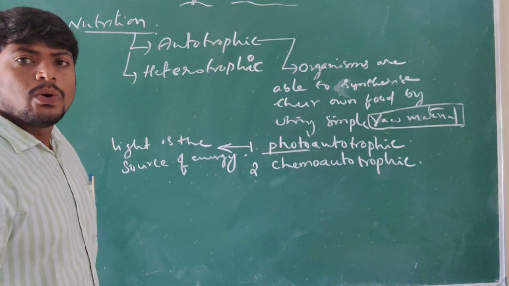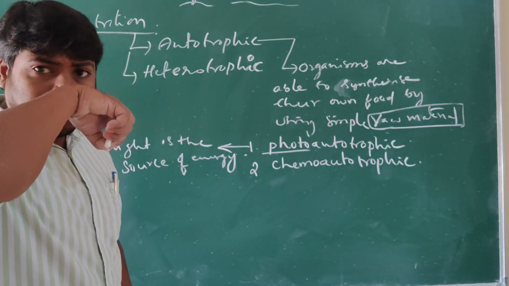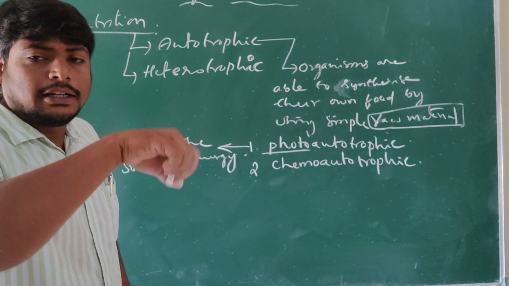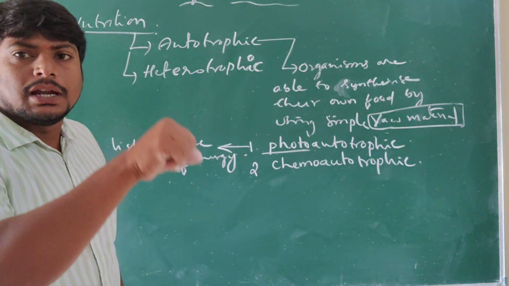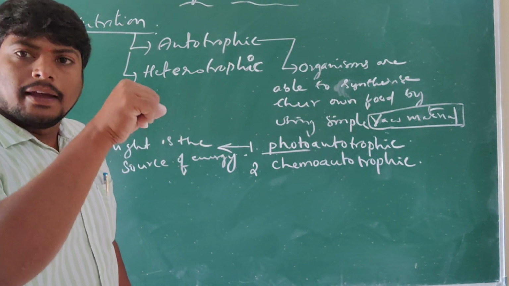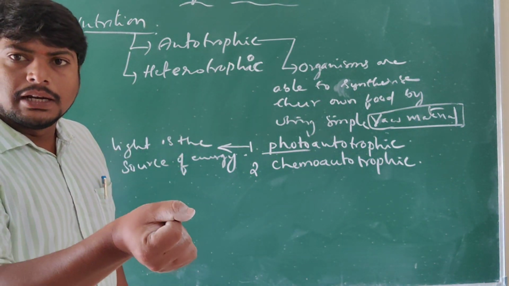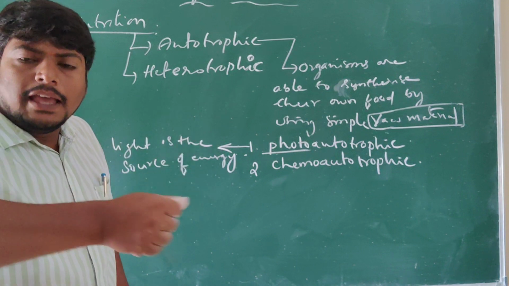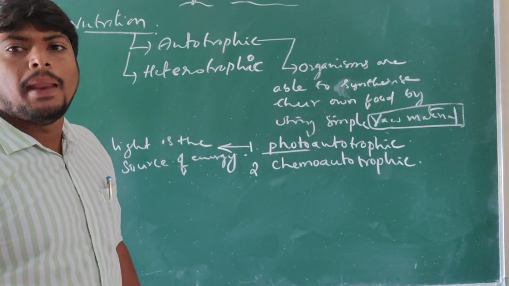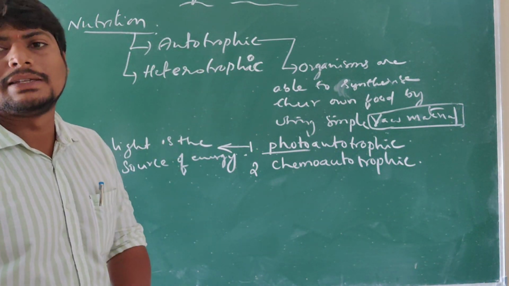Light is the source of energy that helps them to convert simple substances like carbon dioxide and water into complex forms of sugars.